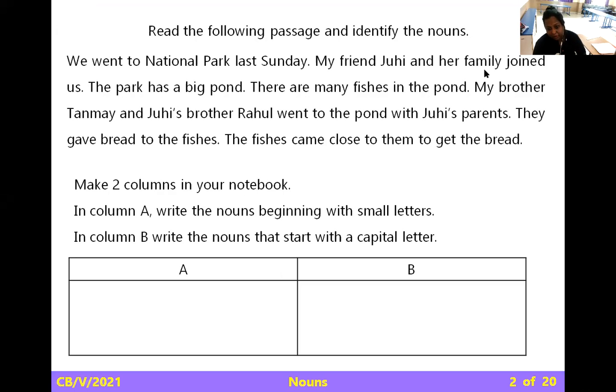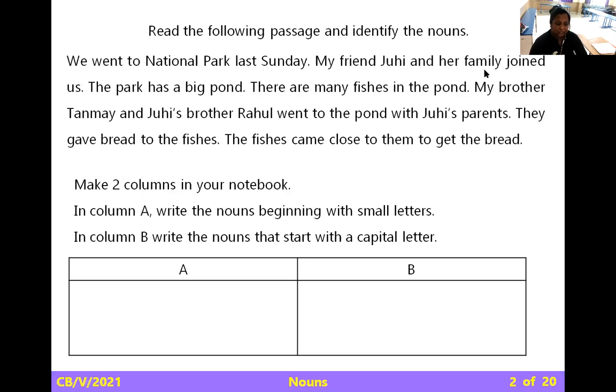You learned about common noun and the proper noun. So just to make it confirmed, it's a small activity. I'm going to read this. We went to National Park last Sunday. My friend Juhi and her family joined us. The park has a big pond. There are many fishes in the pond. My brother Tanmay and Juhi's brother Rahul went to the pond with Juhi's parents. They gave a bread to the fishes. The fishes came close to them to get the bread.